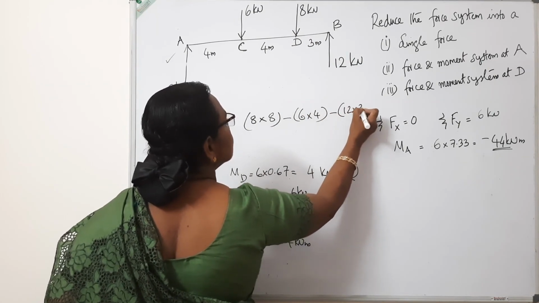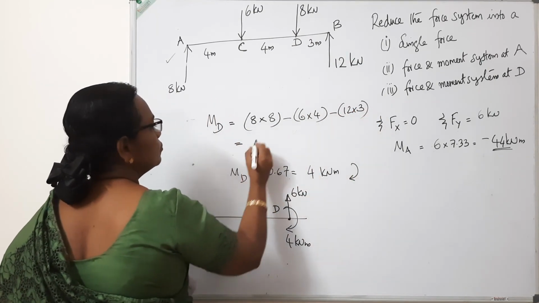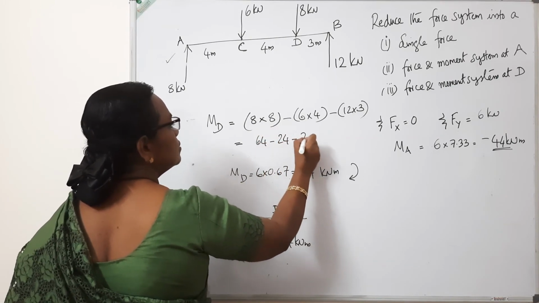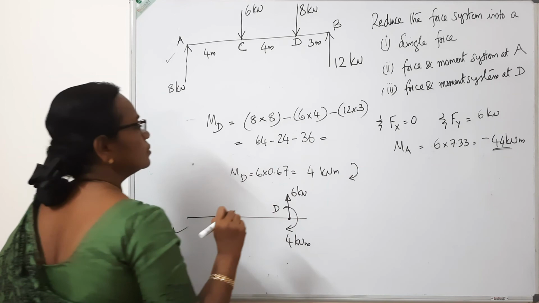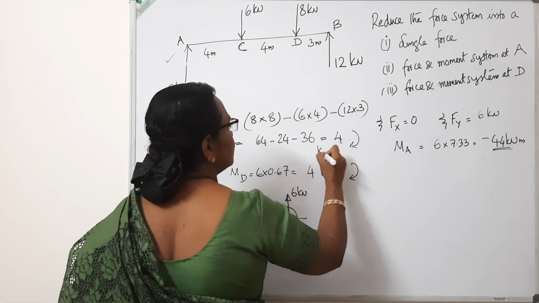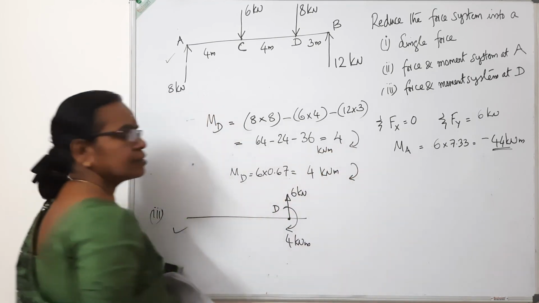So this works out to 64 minus 24 minus 36, which is 4 kilonewton meter clockwise.